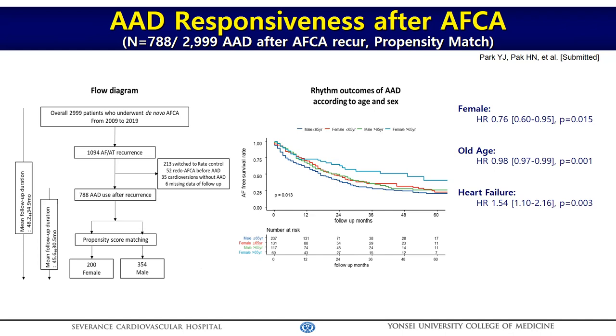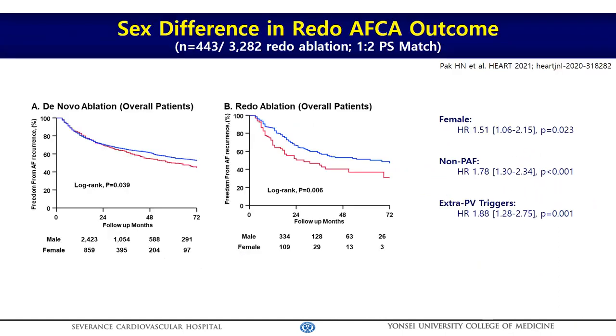In contrast, women show the worst rhythm outcome after AF ablation. AAD response was significantly better in women than in men, especially older ladies. In the Cox regression analysis, women, old age, and absence of heart failure were independently associated with good response to antiarrhythmic drugs. So you can appreciate AAD does not work in patients with heart failure in this study. And in this study, we proved the sex difference of rhythm outcome after redo procedures.